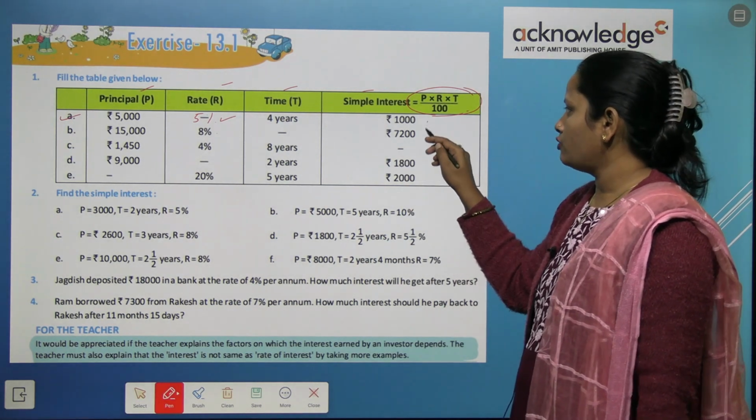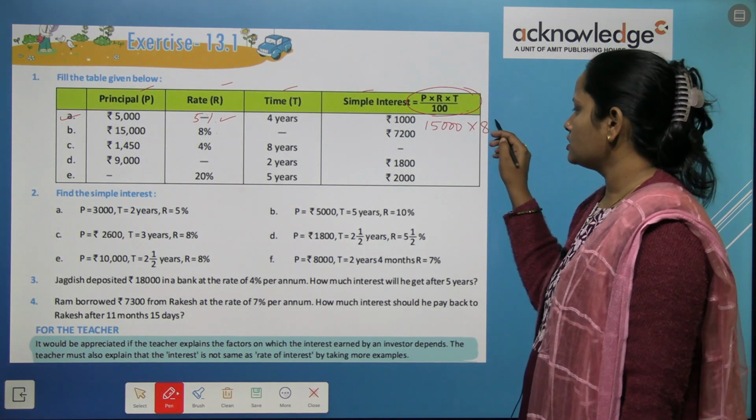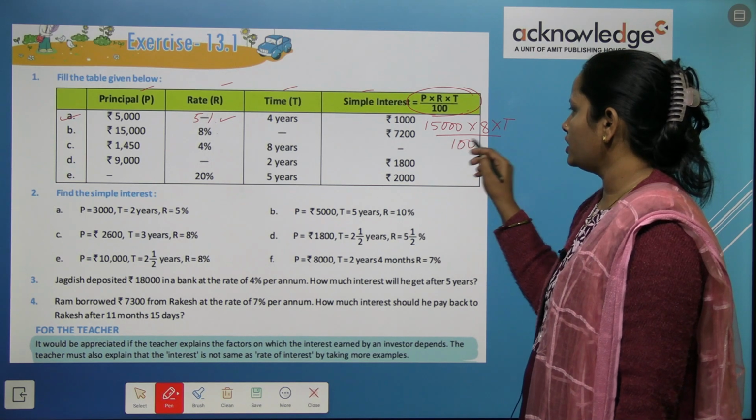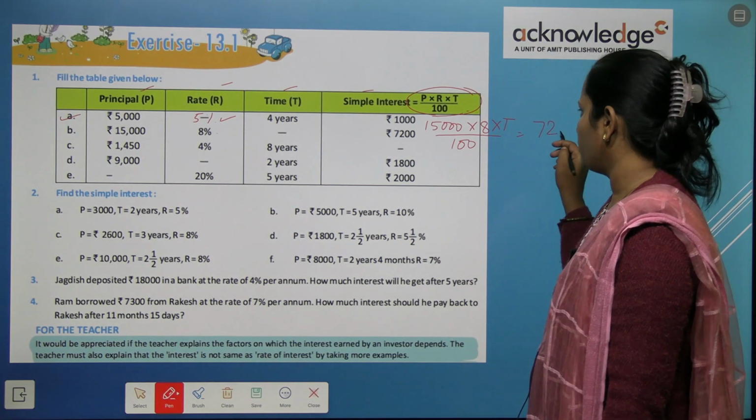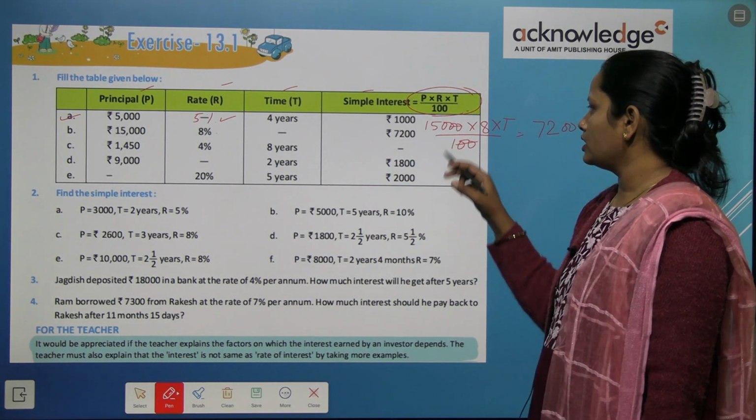So let's put in the formula 15,000 multiply 8 multiply time upon 100 is equal to 7200. अब हम क्या करेंगे, इसे भी सॉल्व करेंगे.